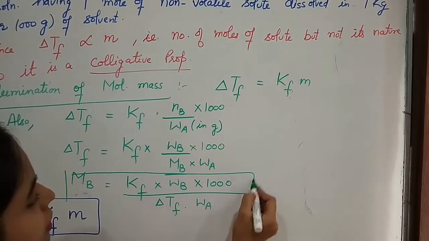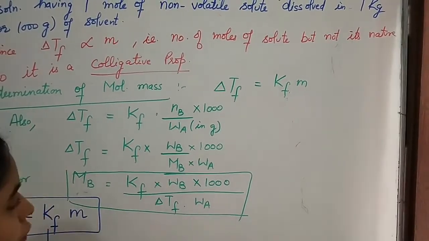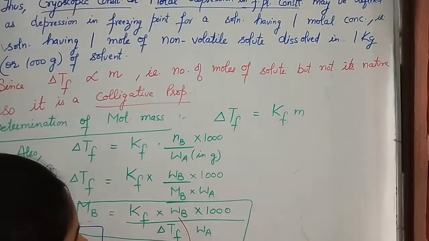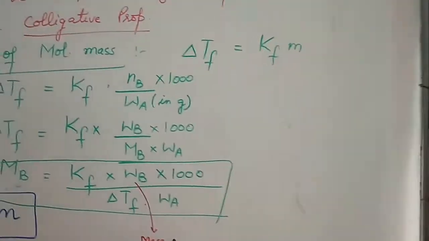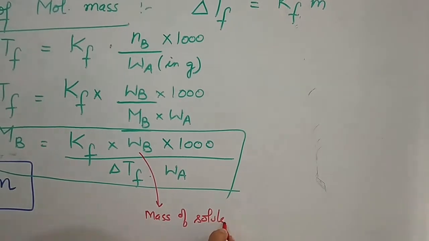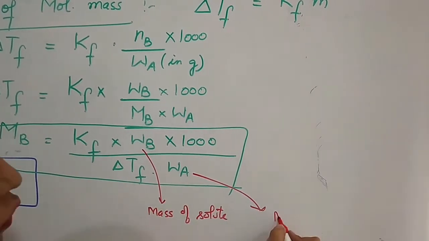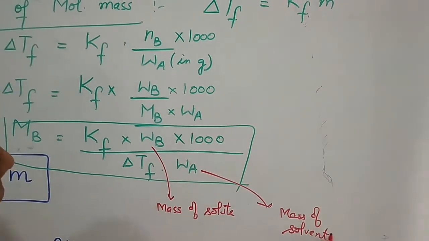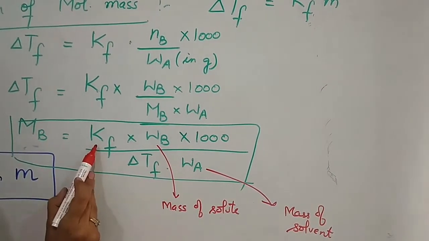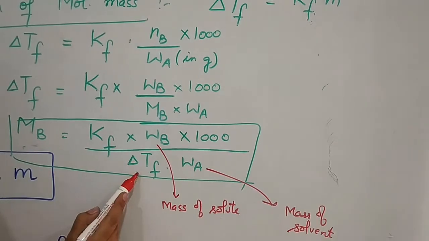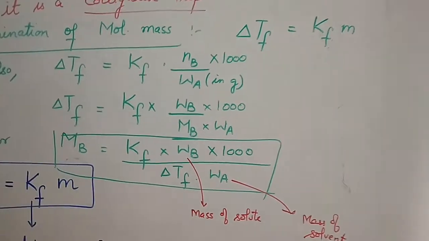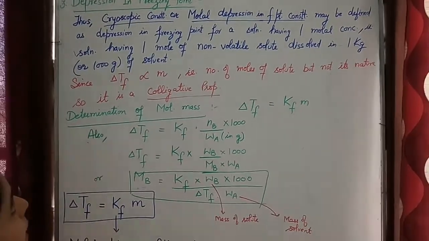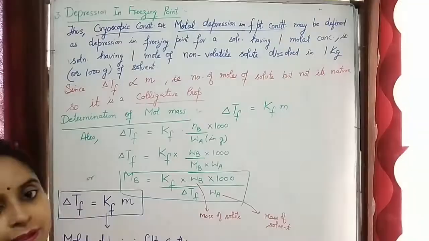If we know the mass of solute, the mass of solvent, the cryoscopic constant and the depression in freezing point, we can easily find out the molecular mass of solute. So this is all about depression in freezing point.